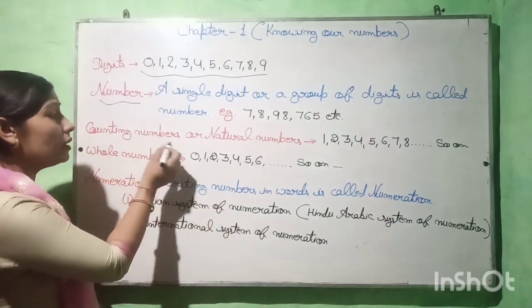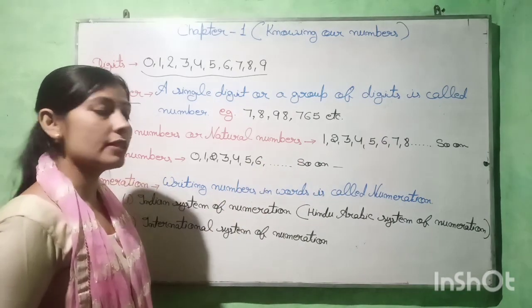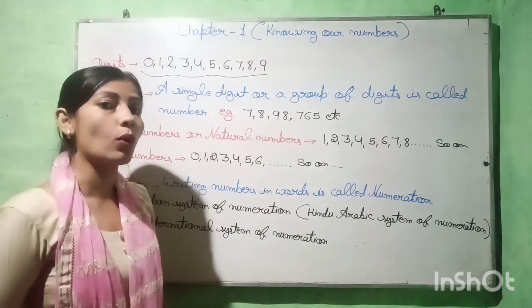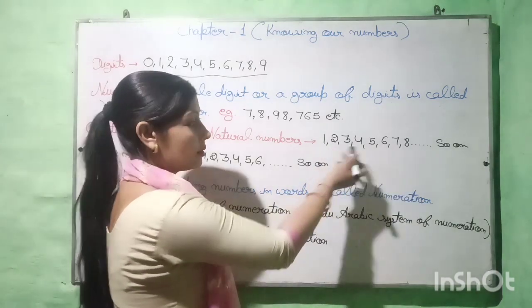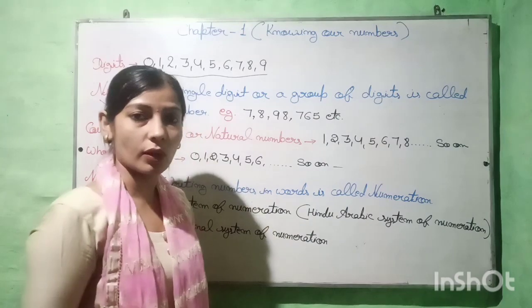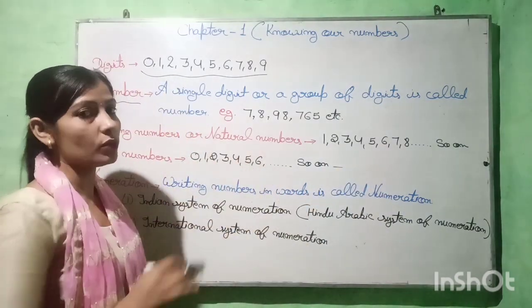And next is counting numbers or natural numbers: 1, 2, 3, 4, 5, 6, 7, 8, and so on. These are called natural numbers. For counting, we use these, 1, 2, 3, 4, 5, 6. These are called natural numbers or counting numbers.